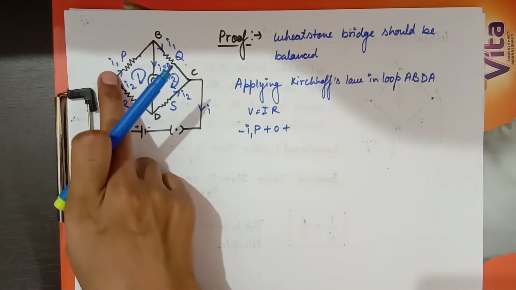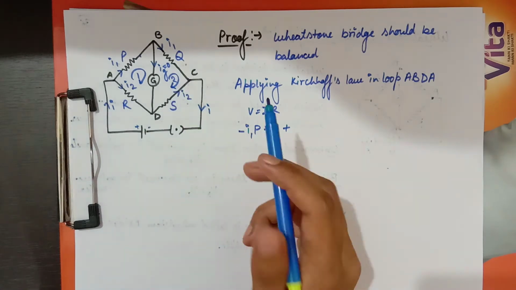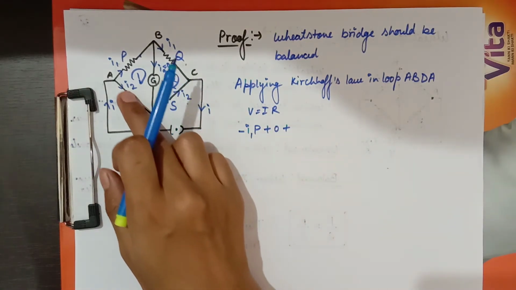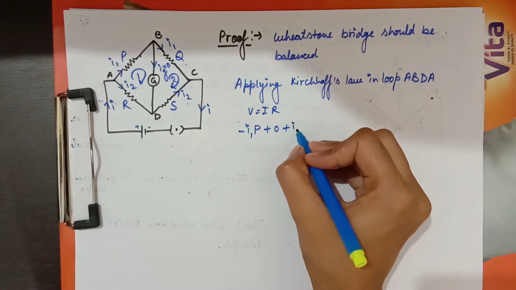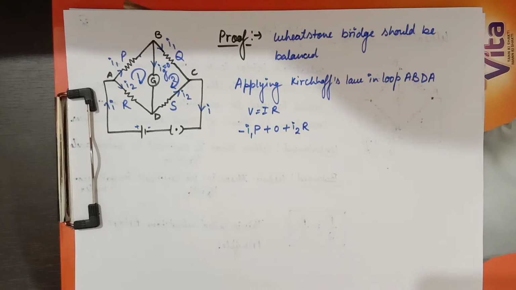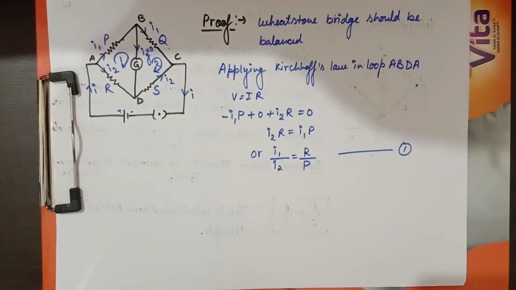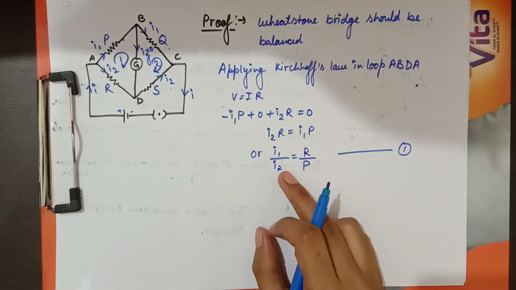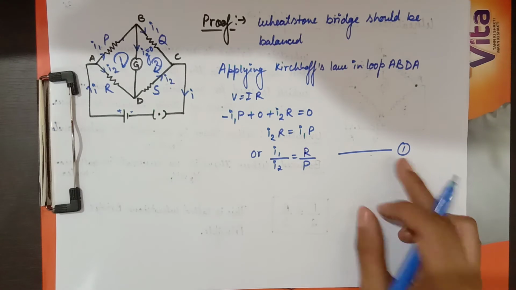Current I2 is flowing from A to D and I am going from D to A, so the potential will be in positive sign and it is I2 into R. From Kirchhoff's second law, it comes out to be 0. So from this equation, I get I1 divided by I2 as R divided by P, as the first equation.